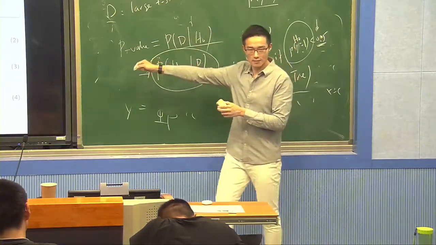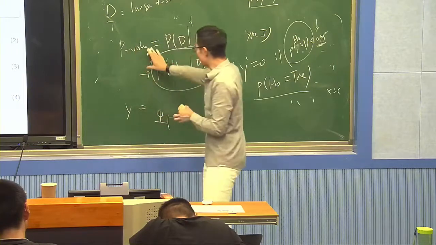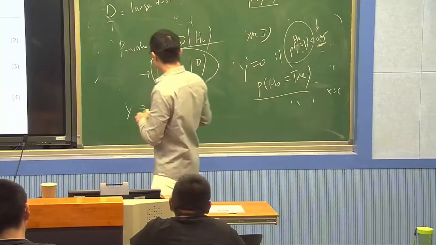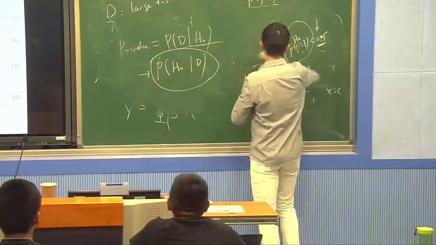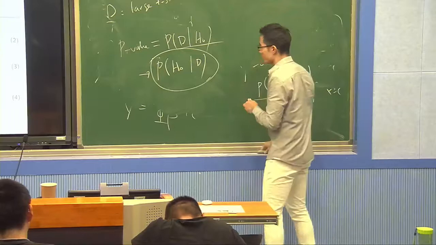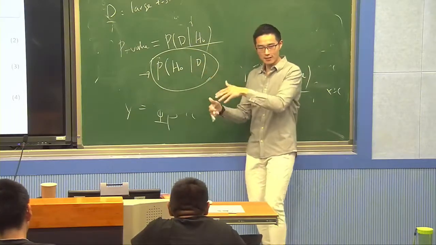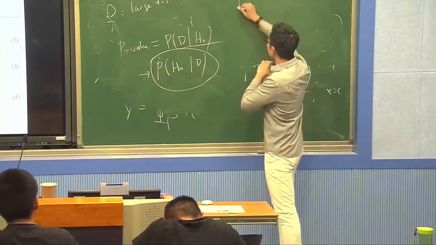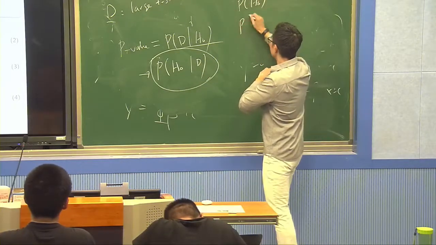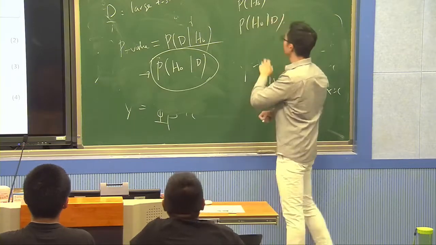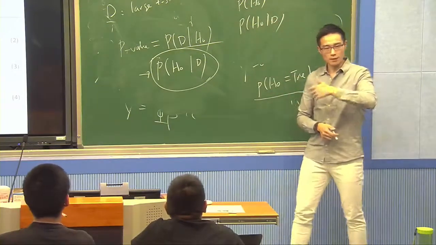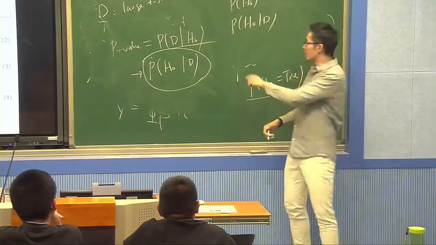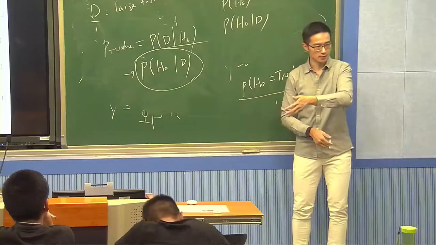So what is the connection between p-value and the probability of H0 conditional on D? By the way, conditional on D means after I see the data, what is my belief about H0? In theory, you can always define two things: P(H0) and P(H0) conditional on D. P(H0) could mean our belief about how true H0 is before seeing the data, and the other one could be our belief after seeing the data.